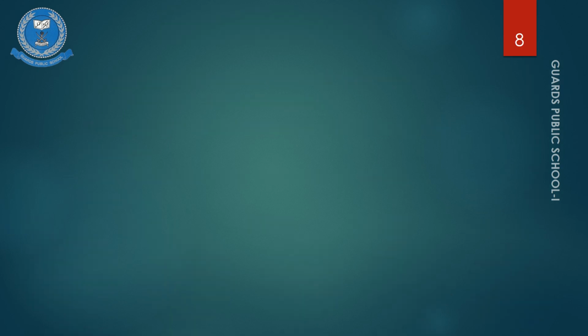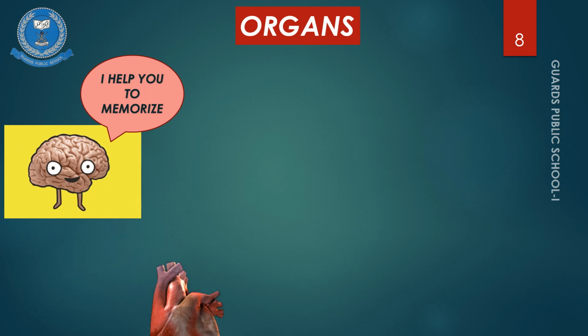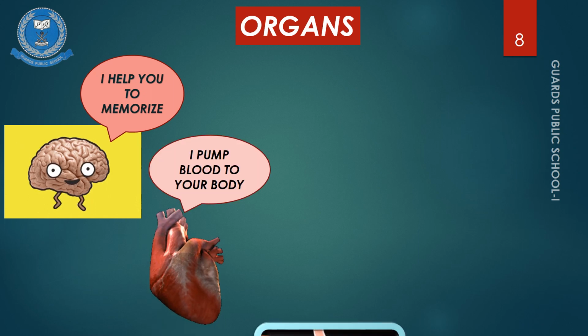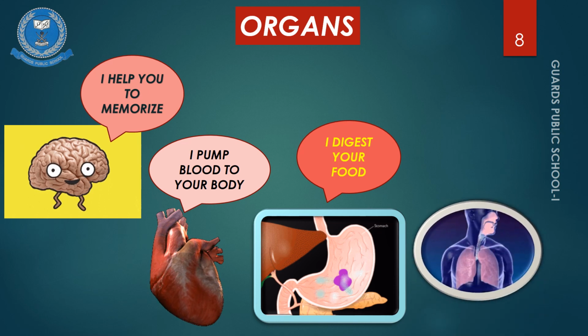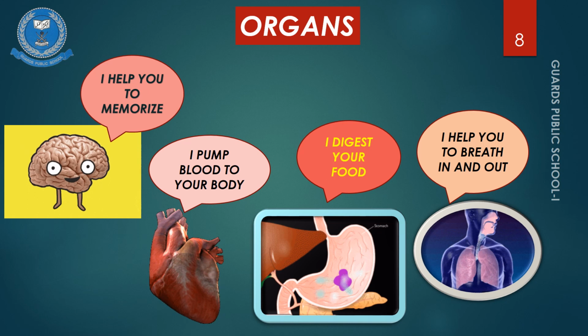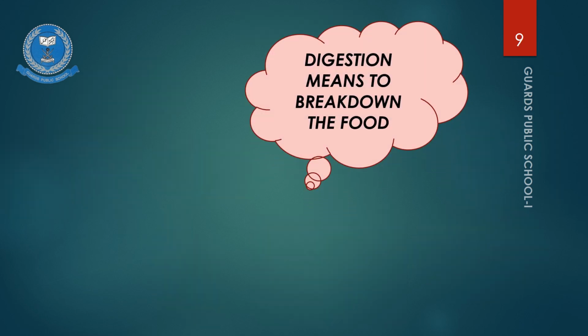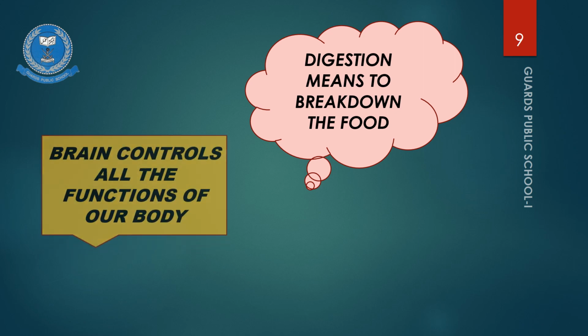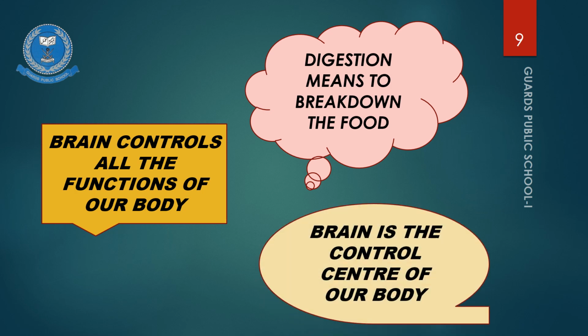Brain. Brain helps you to memorize. It controls all your body's functions. Heart. Heart pumps blood to your body. Stomach. Stomach helps you to digest your food. Lungs. Lungs help you to breathe in and out. Digestion means to break down the food. Brain controls all the functions of our body, and it is also called the control center of our body.